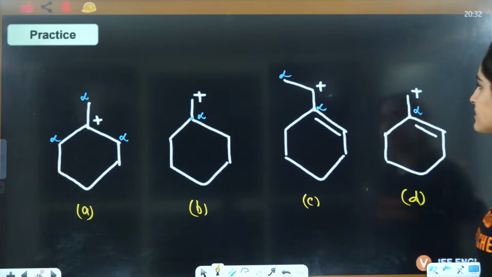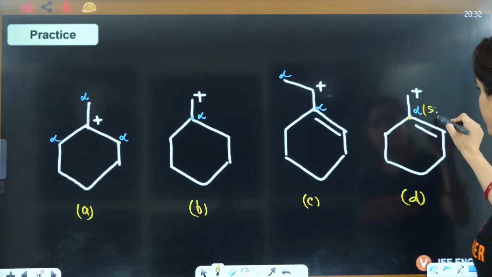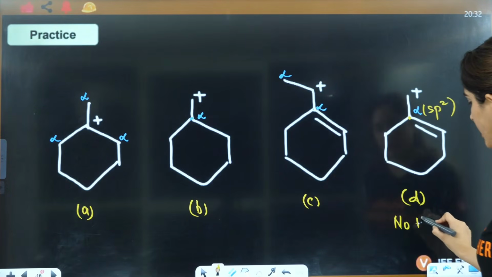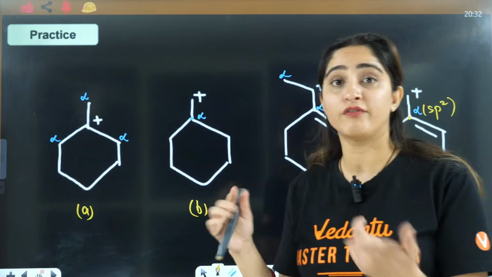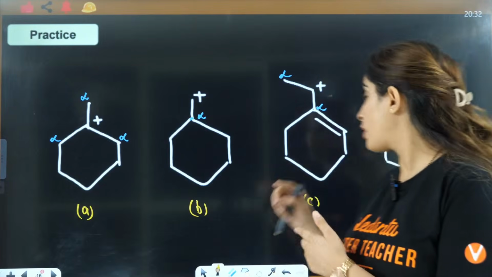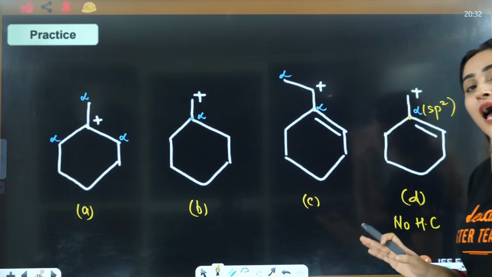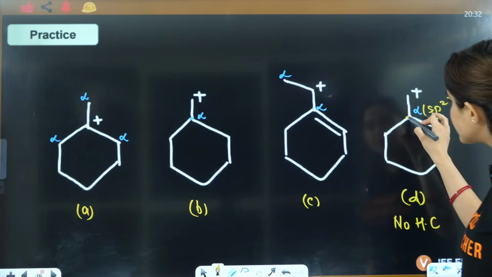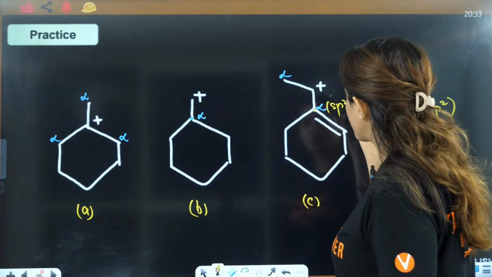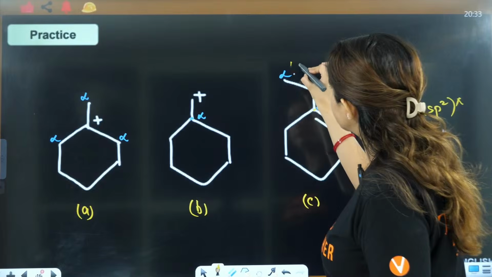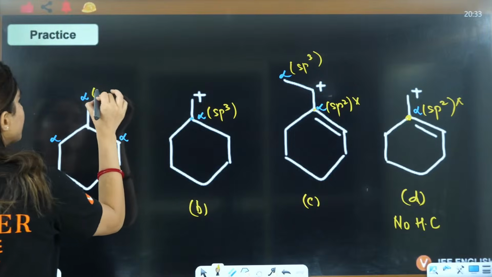So guys, if you see this here, this is sp2. So it is not going to show any hyperconjugation because the alpha carbon is not sp3. Alpha carbon should be sp3. You'll say, ma'am, but this is sp3, this is sp3. I just want the alpha carbon which is sp3. So this is the only alpha carbon that I have, and that is sp2. Here this is sp2, so this will be cancelled. But here this is sp3, and here all of them are sp3.